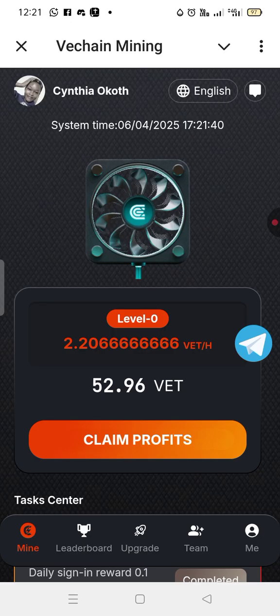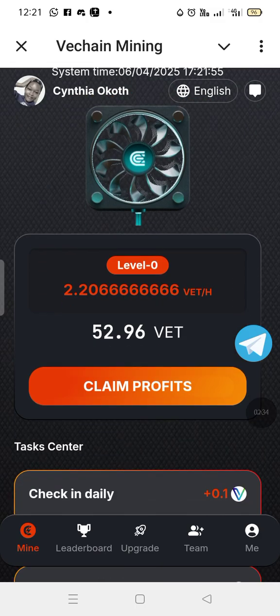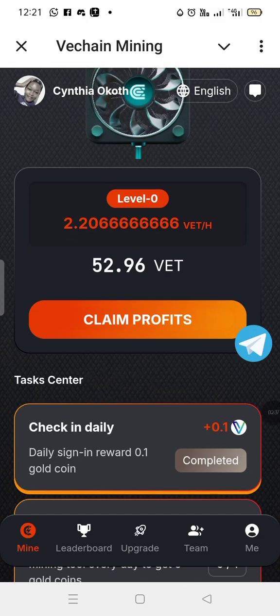I'm going to show you how you will be claiming your VT coin. You can see I have VT coin. I get 2.20 VT coin per hour because I'm in level 1. You have to deposit a minimum of 10 USDT because we have level 0, level 1, level 2, and so on and so forth. But for you to withdraw, you have to upgrade to level 1. You cannot withdraw when you are in level 0. And the minimal amount you can start level 1 with is $10.